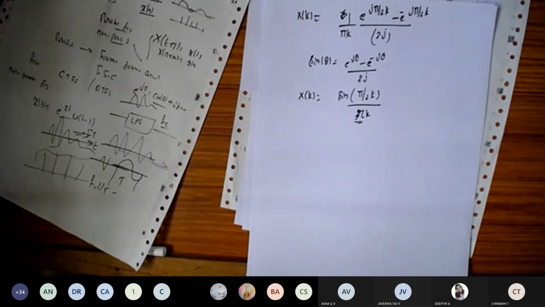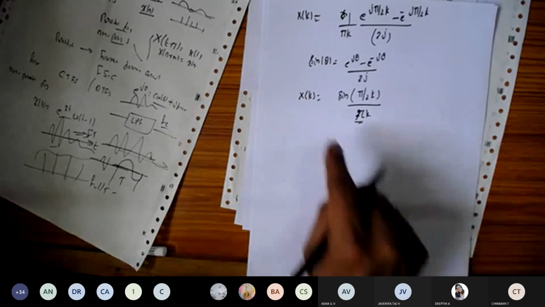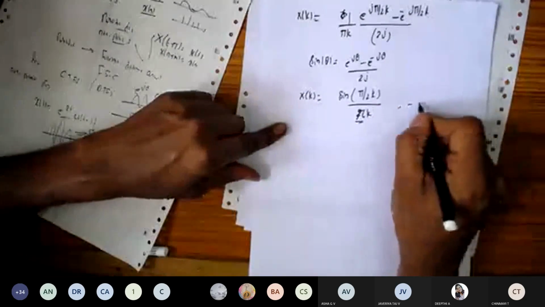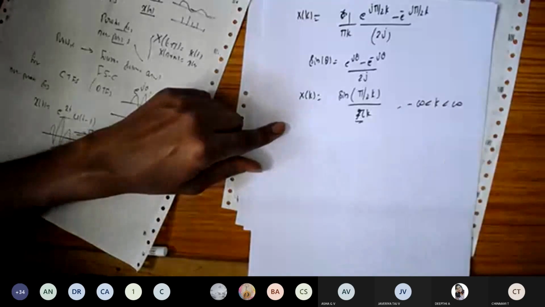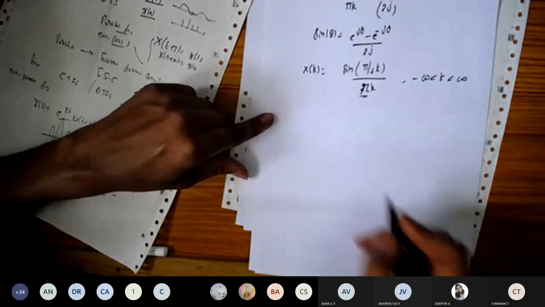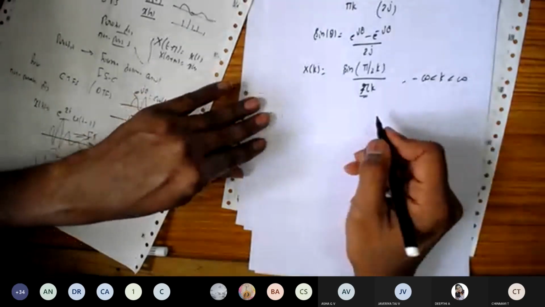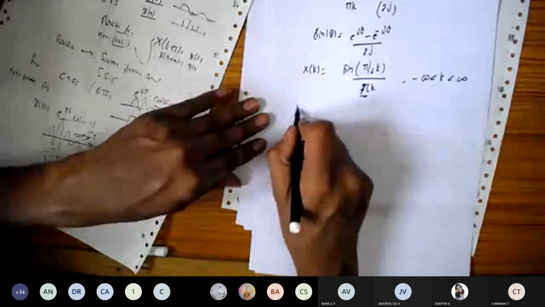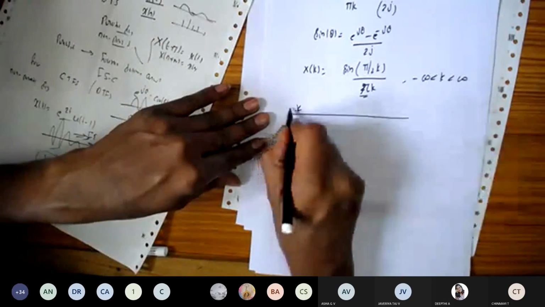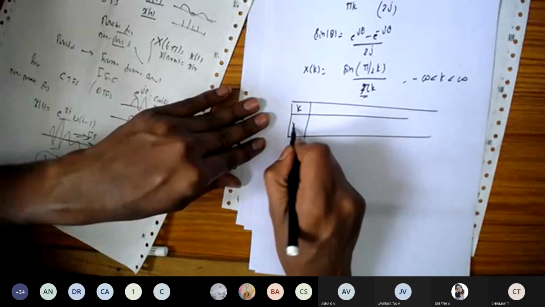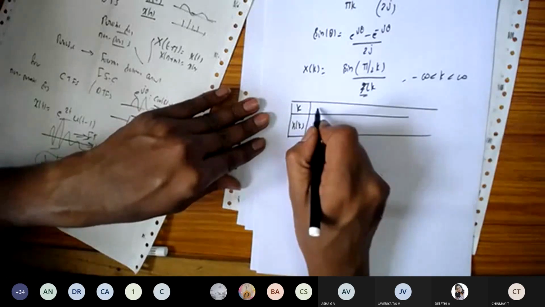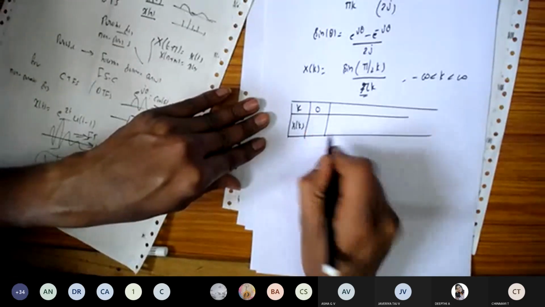Now we can find out the Fourier series coefficients x of k. Here k can take values from minus infinity to plus infinity. Let us find the value for k here. So you can make a table of k and x of k, because we need to find out the coefficient. So when k is equal to 0, let us find out this one.